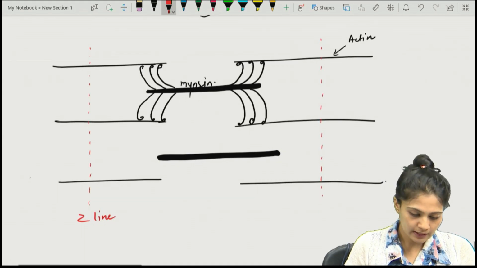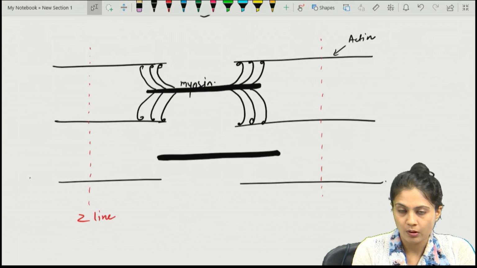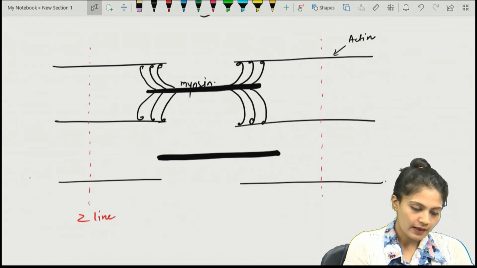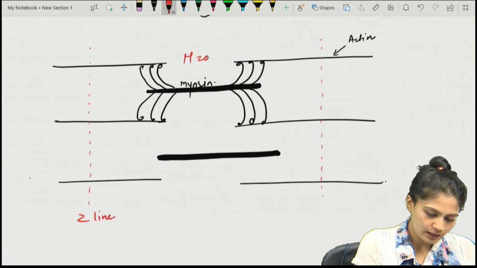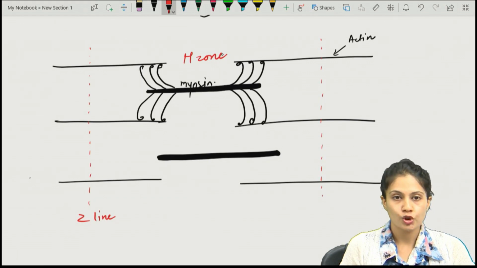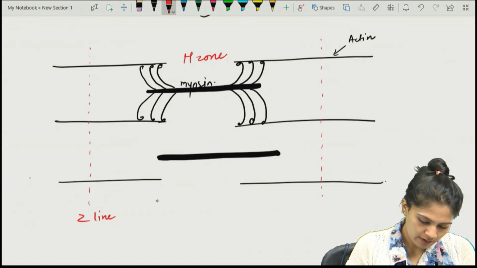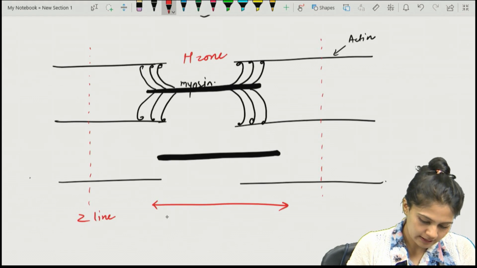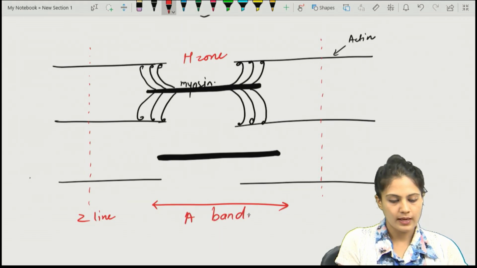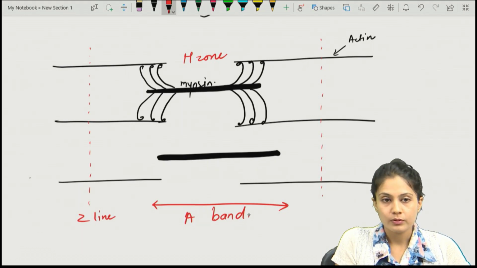And where only the myosin fiber is there, that is known as which zone? H zone. The whole myosin fiber overlapping the actin is known as the A band, right?